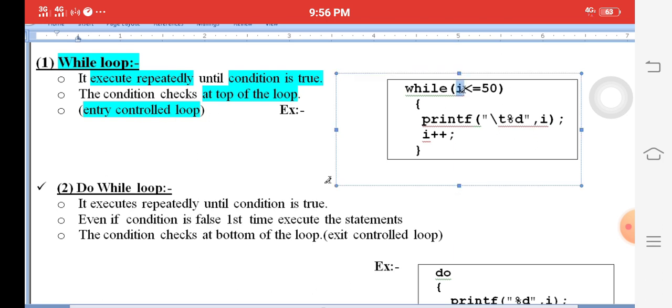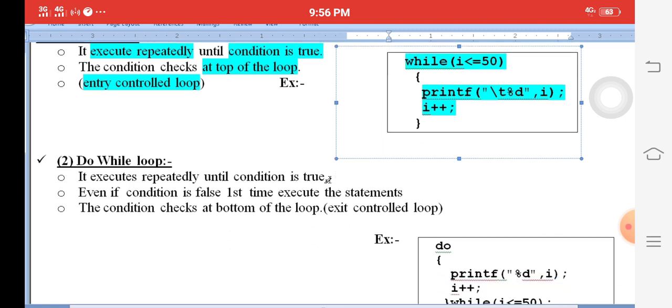For example, while i is less than or equal to 50, we enter and print the i value, then i plus plus increments. How many times will it repeat? Almost 50 times. The condition is checked at the top place, that is called an entry control loop.